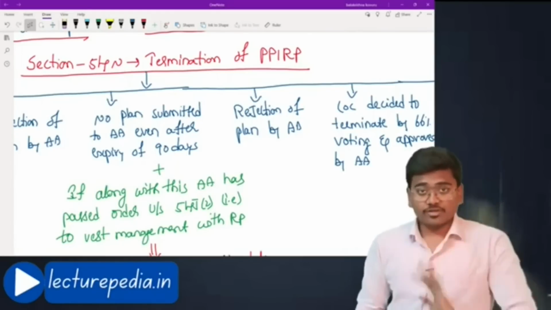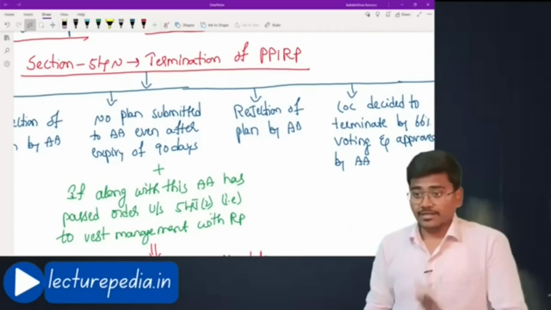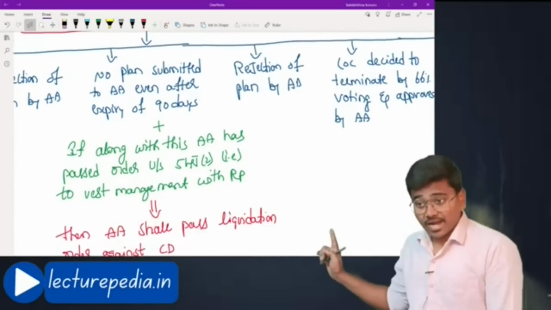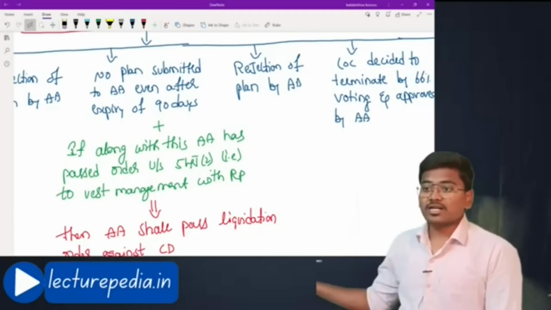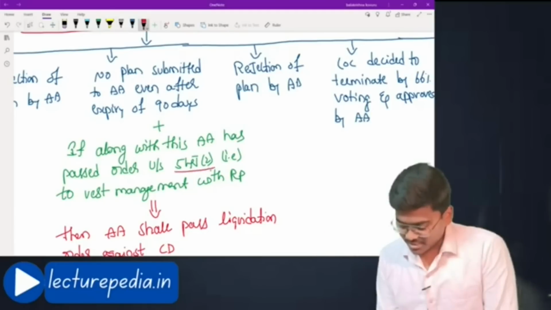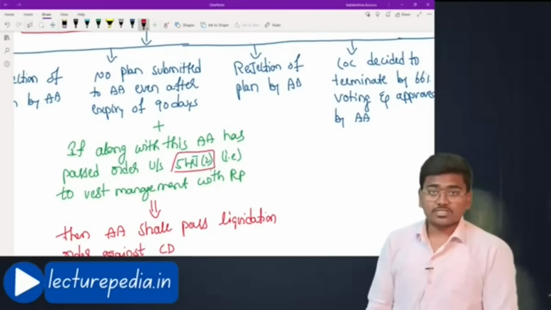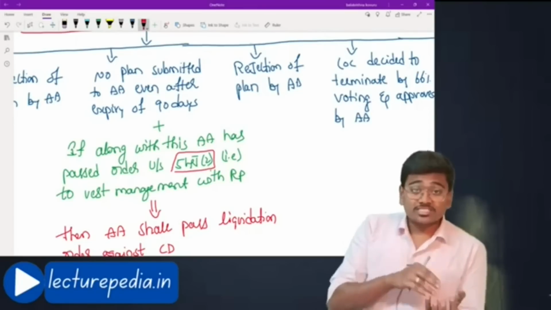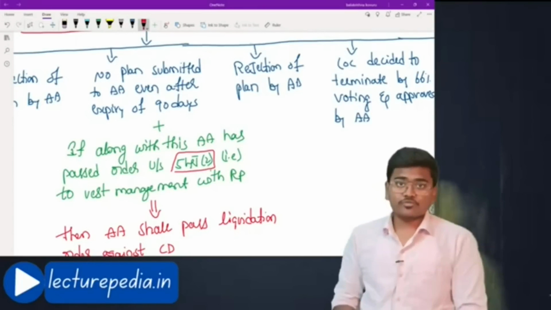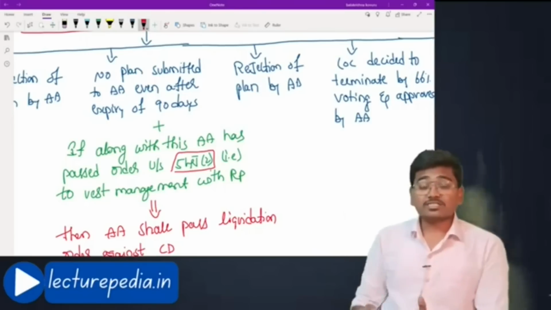Now, apart from this, the plan has not been submitted within 90 days, and along with this the adjudicating authority has passed an order under section 54J subsection 2, that we have just now discussed. That means the committee of creditors wanted to change the management of the corporate debtor from the existing management to the resolution professional by 66% of voting share, and the adjudicating authority has passed such order.